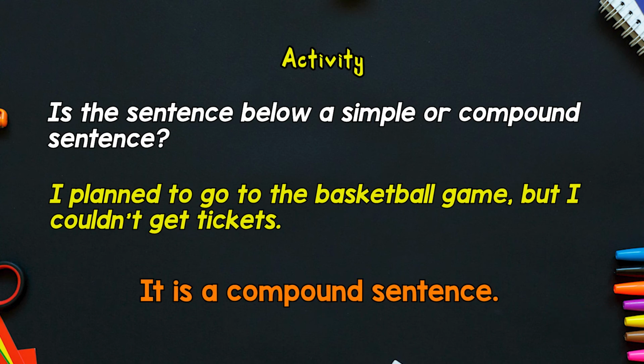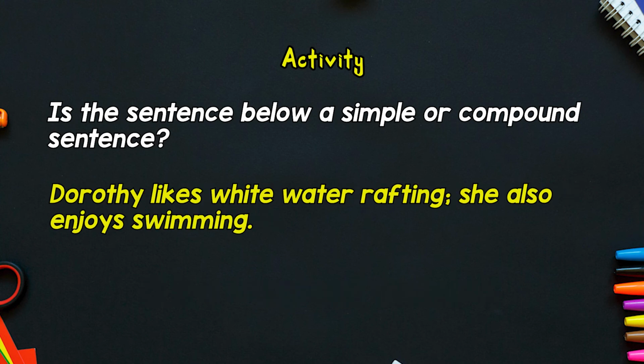It's a compound sentence. I'm sure that you're getting better and better at this. I planned to go to the basketball game is a sentence by itself. I couldn't get tickets is another, but we're joining them with the use of a coordinating conjunction, but. So I planned to go to the basketball game, but why couldn't I go? I couldn't get tickets.